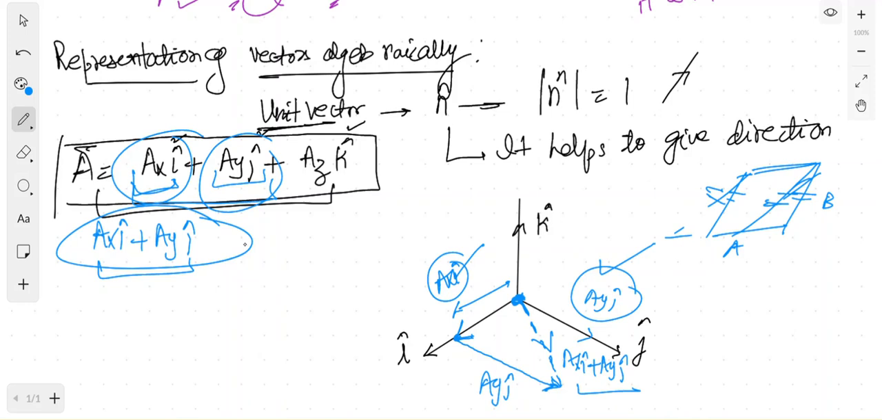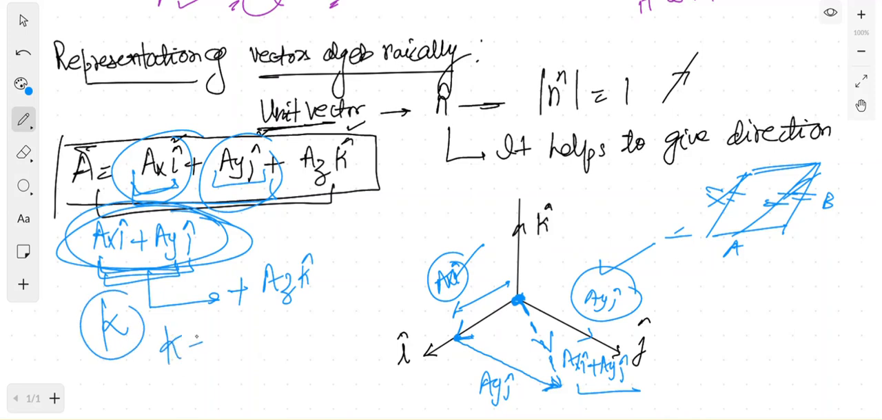Now we know this value, and to this value we need to add azk. So suppose this value axi plus ayj, we take it as k, this is complete k. So now again you have two vectors only, k plus azk. Sorry, k will confuse you again. Here take c, this is c. So c plus azk, where c is representing axi plus ayj. So this value you now have, right? This value you already have.